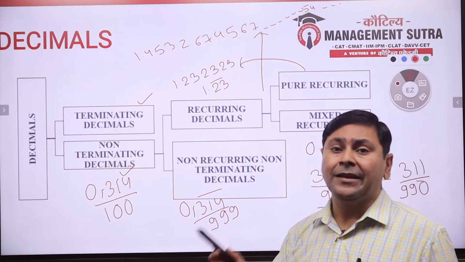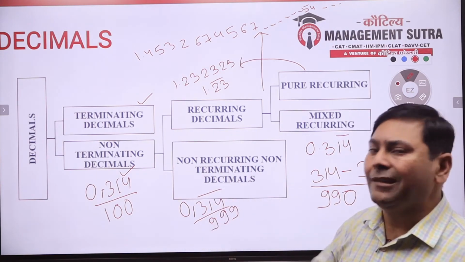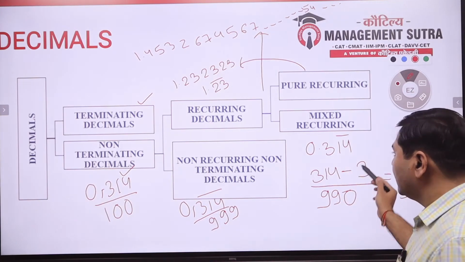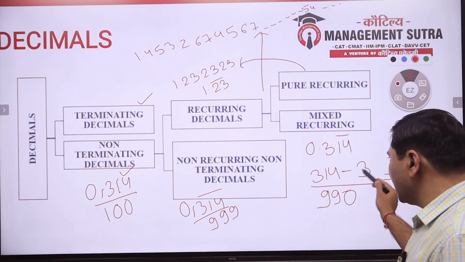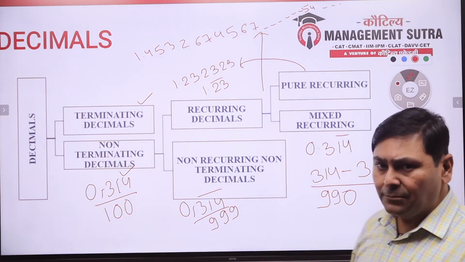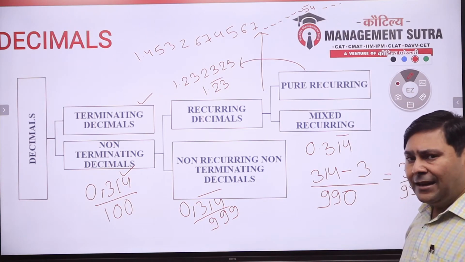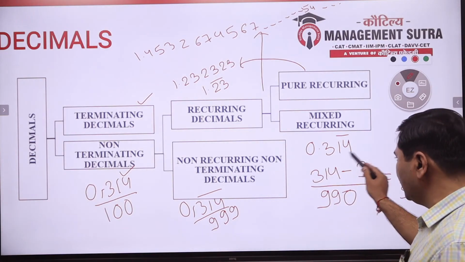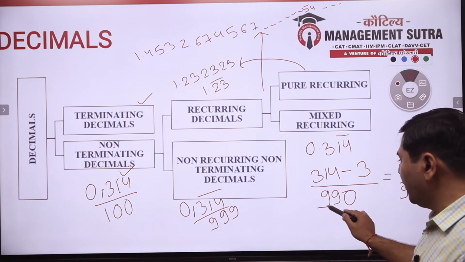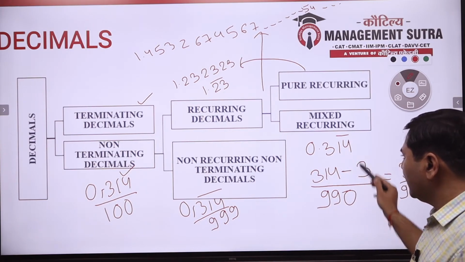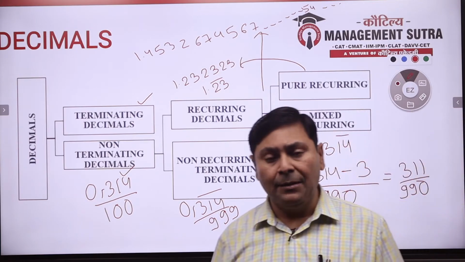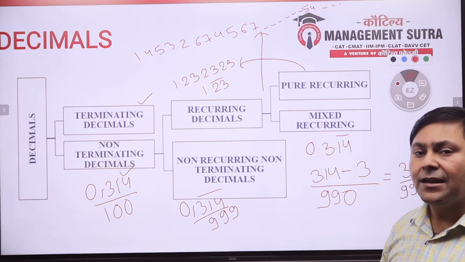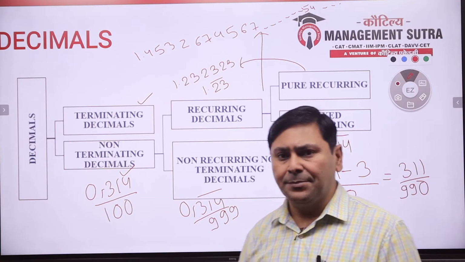And if I have 0.3 1 4 bar, that is only 1 and 4 are recurring, 3 is non-recurring, then first I will write 314. I will deduct the non-repeating part from it, that is 314 minus 3. Hence numerator becomes 311. And denominator, first I will put number of 9s equal to number of recurring digits. Like here, 2 digits are recurring, 1 and 4, therefore 99. And put the zeros equivalent to the number of non-recurring digits. Only one non-recurring digit is there, therefore it is 0. I hope this concept is pretty clear to you.